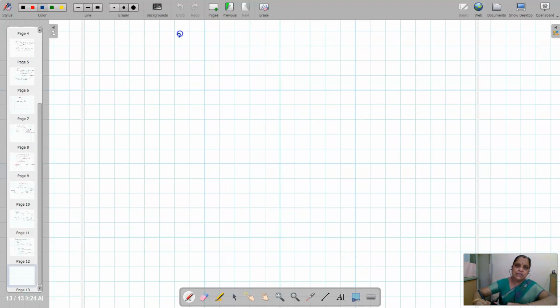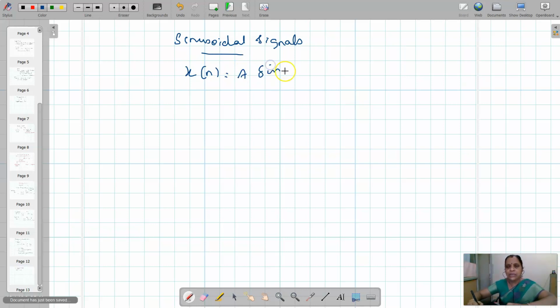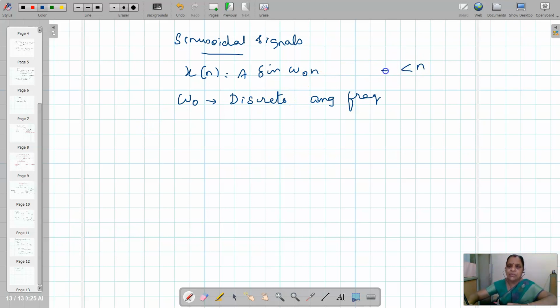Then sinusoidal signals, x of n equal to A sine omega naught n. So omega naught is discrete angular frequency, n is from minus infinity to plus infinity, and A is the amplitude.